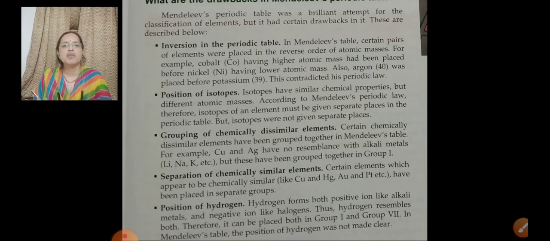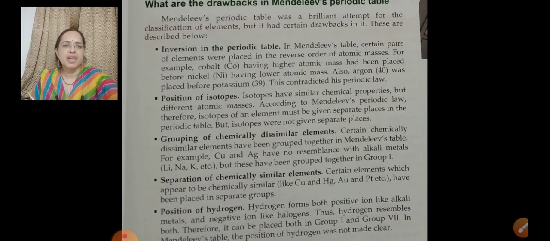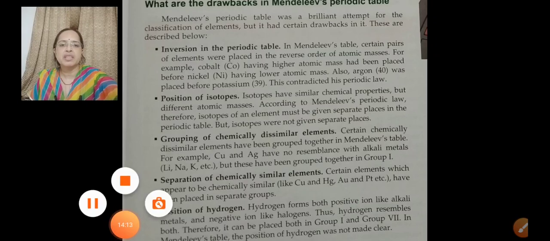The next is that the position of hydrogen was not known. Hydrogen forms both positive ions like alkali metals and negative ions like halogens, because hydrogen can have a positive charge as well as a negative charge. So the hydrogen resembles both, and it can be placed both in group 1 as well as in the other group, that is 7. But in Mendeleev's periodic table, the position of hydrogen was not made clear. So here we have the drawbacks of Mendeleev's periodic table.